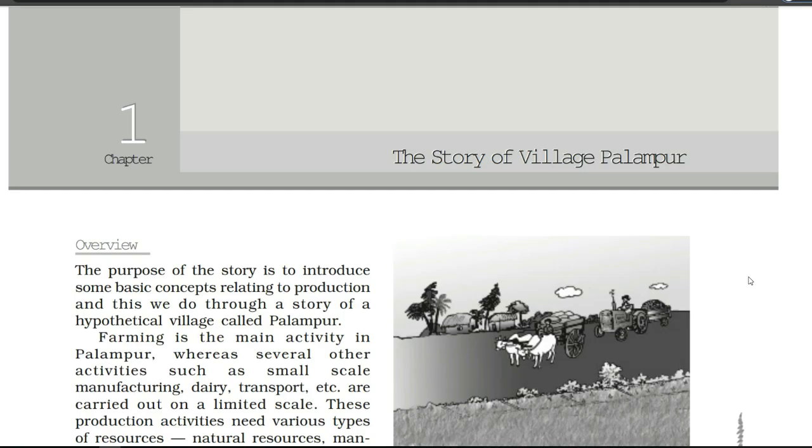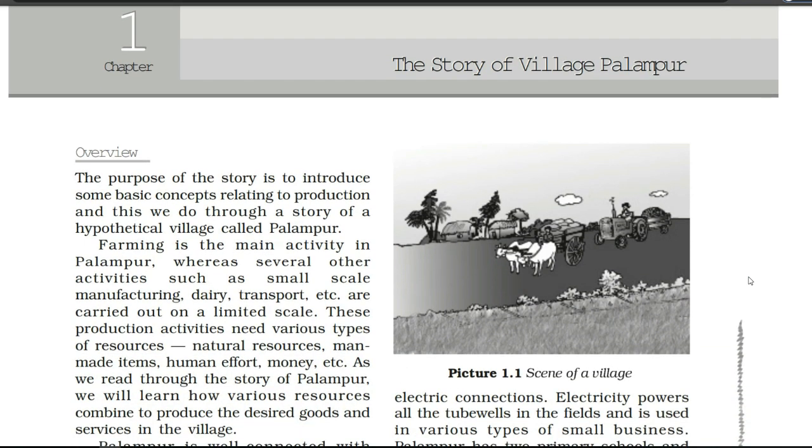Today we are going to discuss class 9 Economics chapter 1, the story of village Palampur. So now let's start the explanation of this chapter line to line. Here first of all the overview is given. Through the overview we can understand what we are going to read in this chapter.